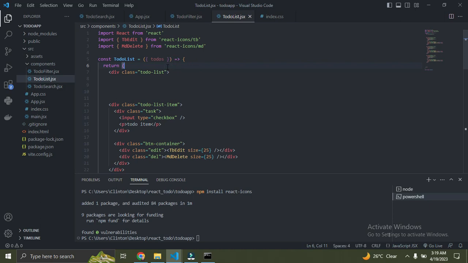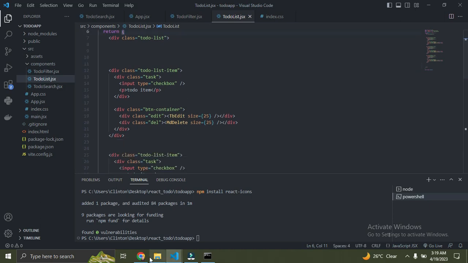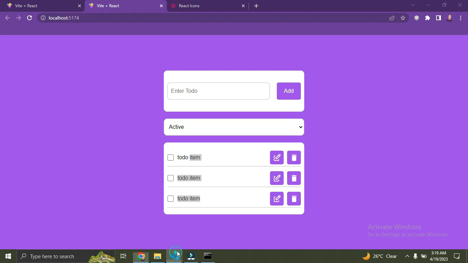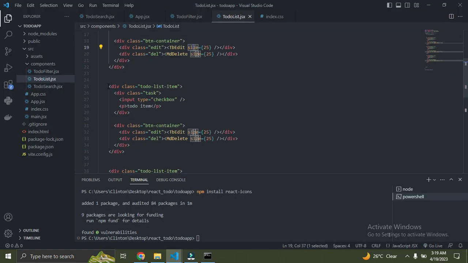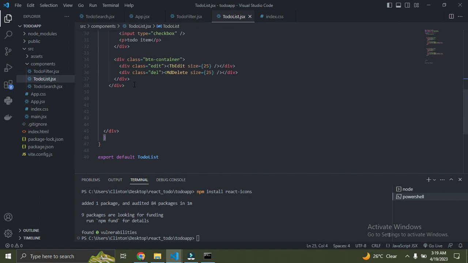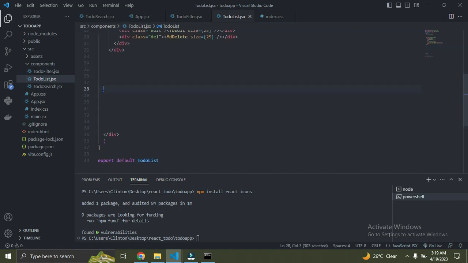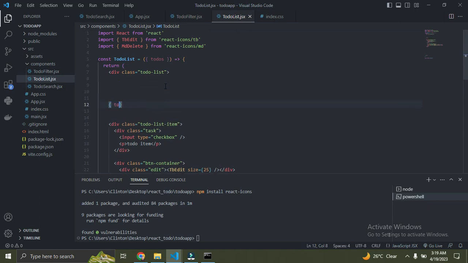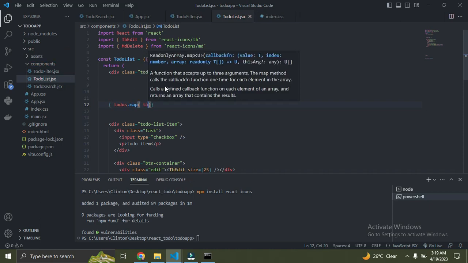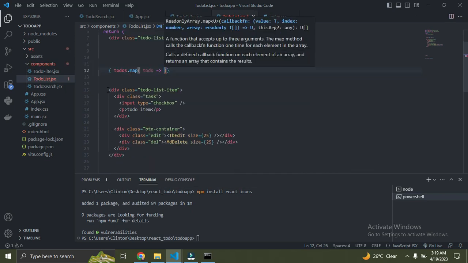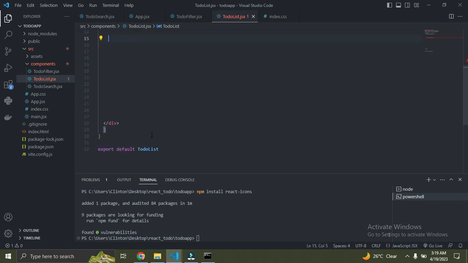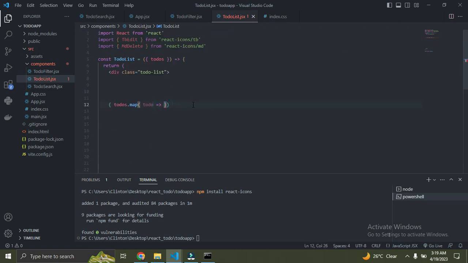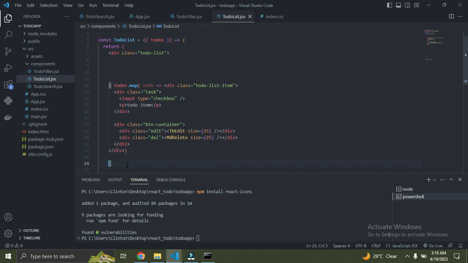So what we want to do now, I want to list out these to-dos on this page. You understand? I want to list them out, something like this. So let's proceed. So what I need to do now, I'll clear out the extra to-do items. I only need one of it. So it's out. So now just underneath here, I'll say to-dos.map. You understand? So we're going to return an arrow function. So say to-do. Then after we've done that, we'll simply copy this, Ctrl C or Ctrl X, and we paste here. Okay, so now let's see how it looks.